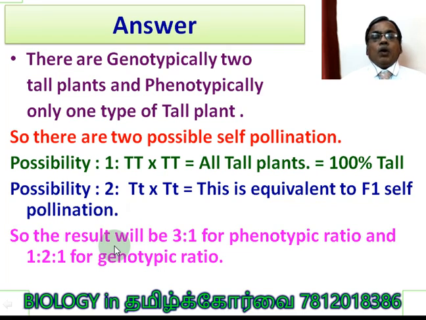So Mendel would have got either 100% tall plants, which is one possibility, or in the other possibility a 3:1 phenotypic ratio and a 1:2:1 genotypic ratio. Are you clear? So this should be your result.